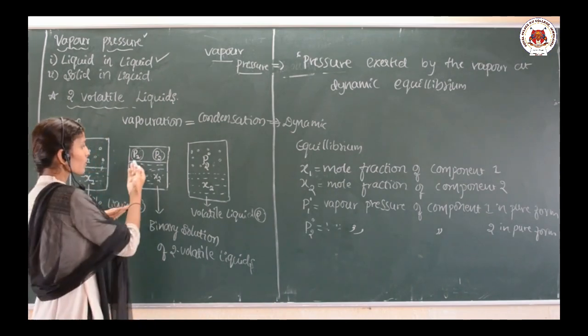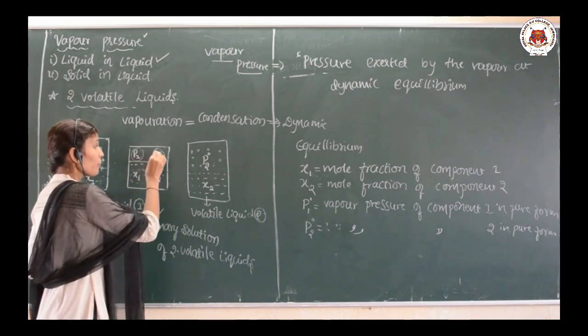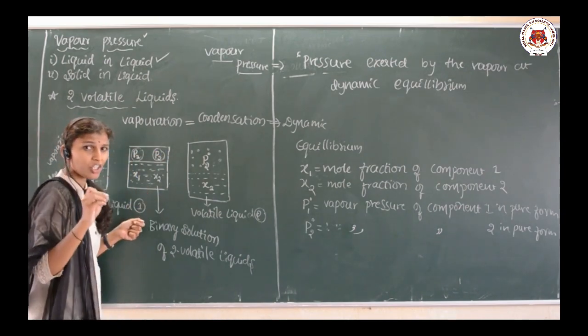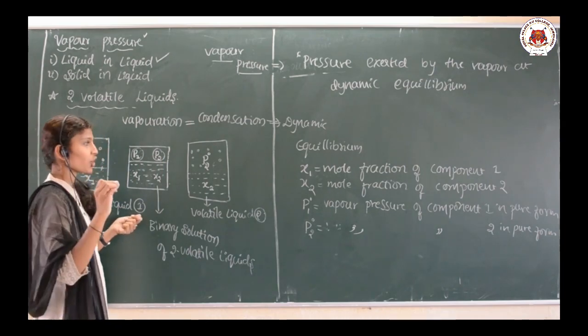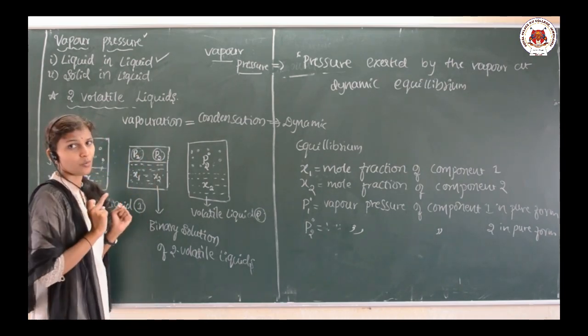Now what are P1 and P2? See here, P1 and P2 are the partial vapor pressures of component 1 and component 2.